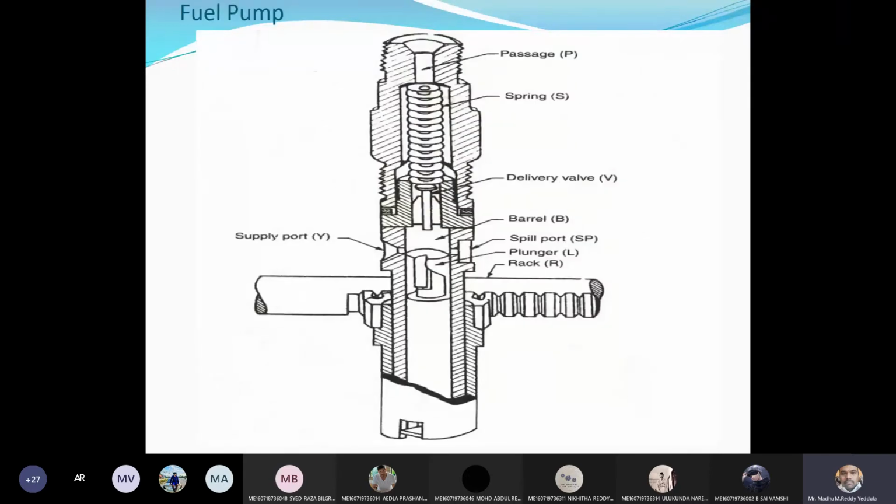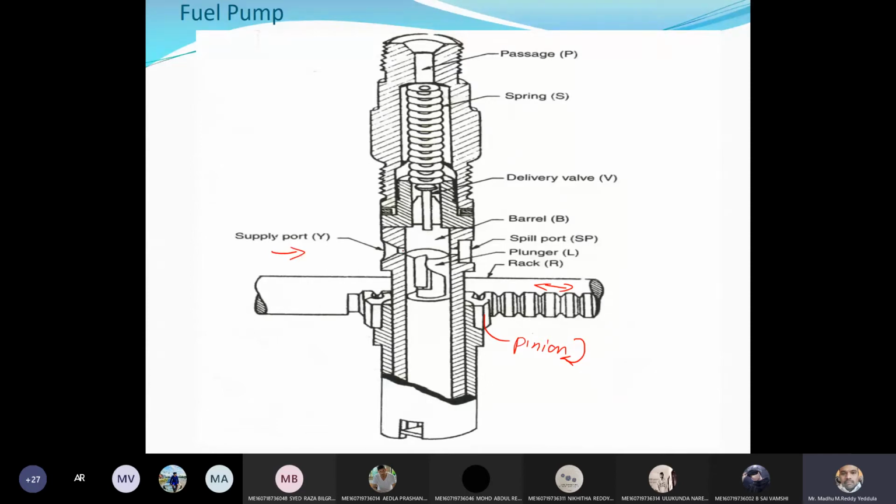Right, very important thing, that is the fuel pump. Okay, how the fuel pump will be operated, right? If you see, the main parts are, this is the rack and pinion arrangement. You can see rack over here and you have pinion, right? So rack will have reciprocating motion and the pinion will have rotary motion. Okay, and you have a plunger over here, and we have spill port and supply port. From the supply port, the fuel, nothing but diesel, will be admitted inside the fuel pump.